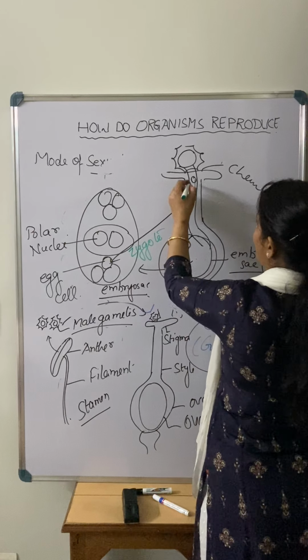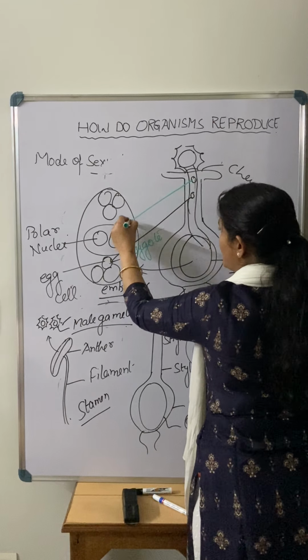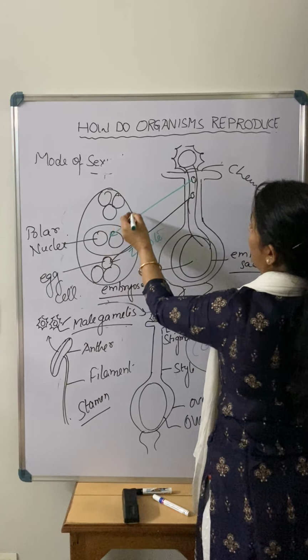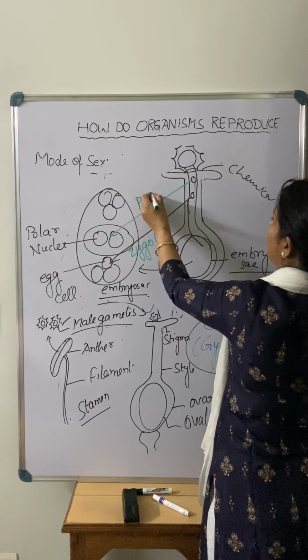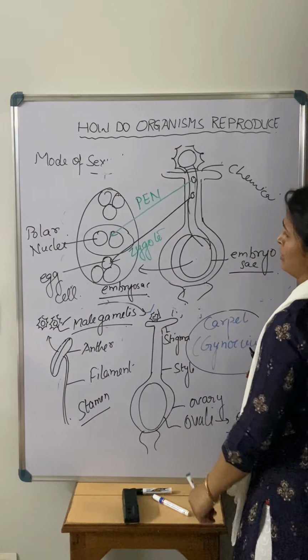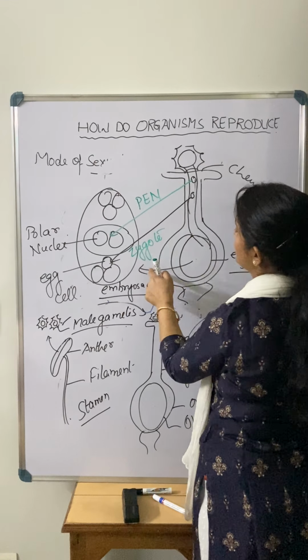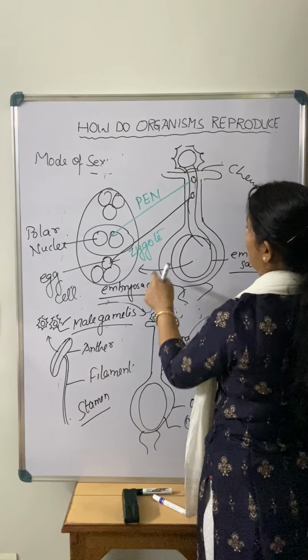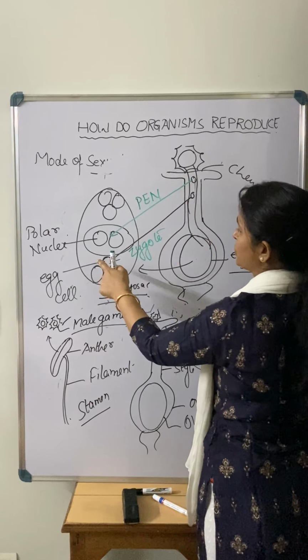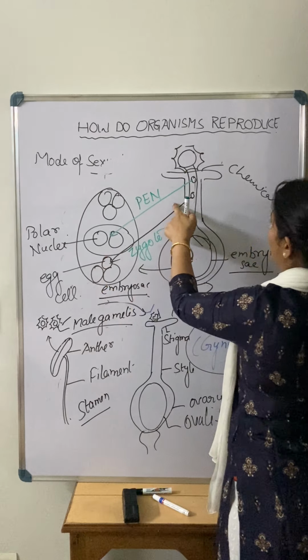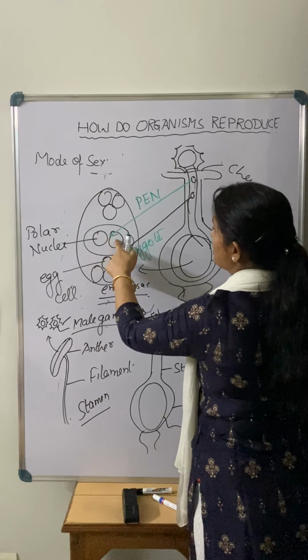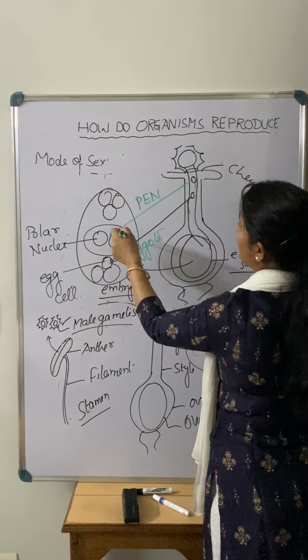And the other male gamete fuses with the 2 polar nuclei and makes the primary endosperm nucleus, right? So now you can see that a 2-time fertilization takes place. One time one male gamete fuses with the egg, and one time another male gamete fuses with the 2 polar nuclei.